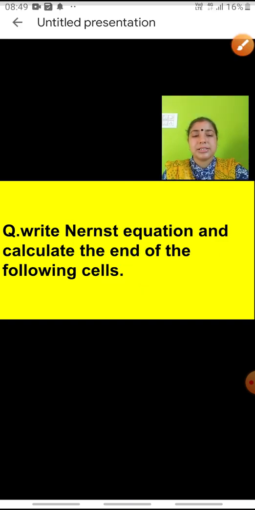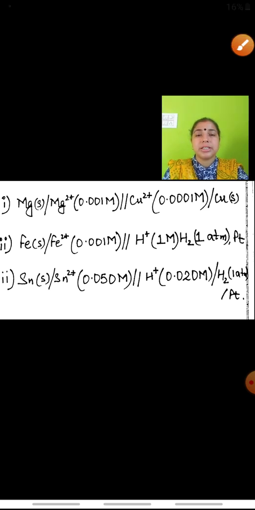Now note down the 3 cells. The first one is magnesium, Mg/Mg2 positive, the concentration is given as 0.001 M. Double slash means the salt bridge. Cu2 positive, the concentration is given as 0.0001 M/Cu.